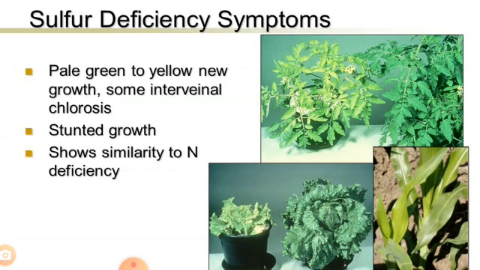Sulfur deficiency symptoms in many ways resemble those of nitrogen in that they produce pale yellow or light green leaves. As we have seen, nitrogen deficiency also shows pale yellow or light green leaves, which is similar to sulfur deficiency.